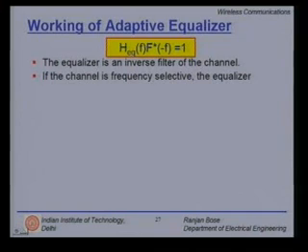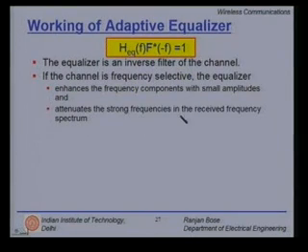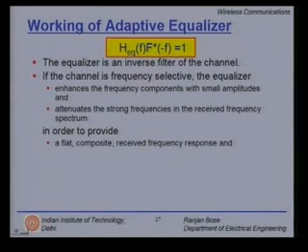If the channel is frequency selective, the equalizer enhances the frequency components with small amplitudes, working as an inverse filter, and attenuates the strong frequencies in the received frequency spectrum, so as to obtain a flat composite received frequency response, and on top of that a linear phase response.